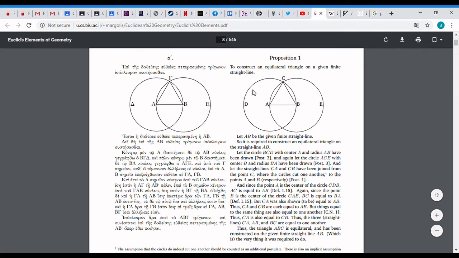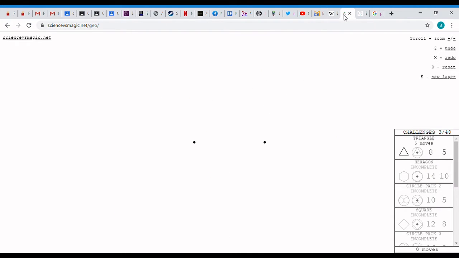So in this first example, we're going to go over the first real lesson of the class. This is just a brief overview. What they're doing is they're showing you how to make a perfect equilateral triangle. Now you can mess around with this when you get this PDF, but I'll show you a website where you can go, scienceversusmagic.net/geo, where you can actually mess around with this. So you can click on a base point and draw any circle out of there.